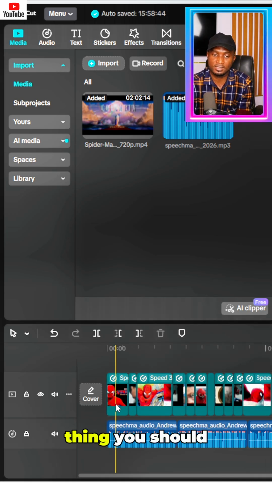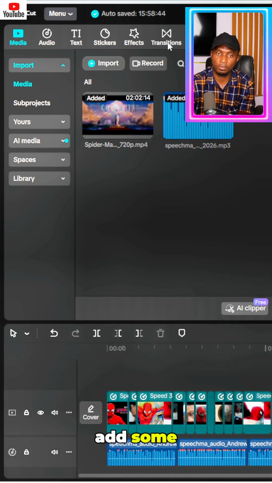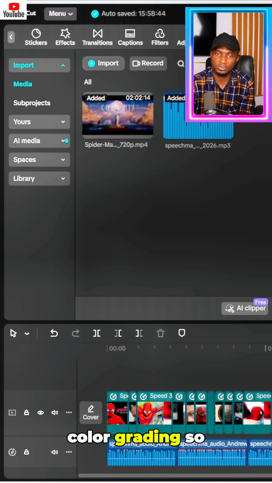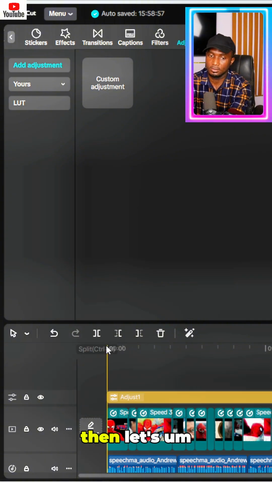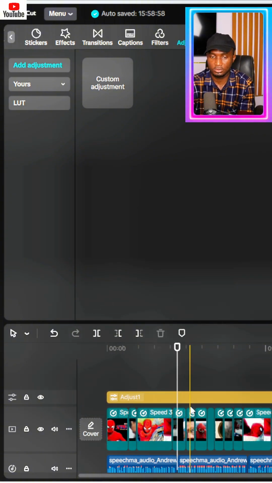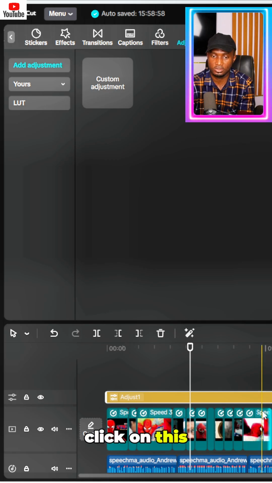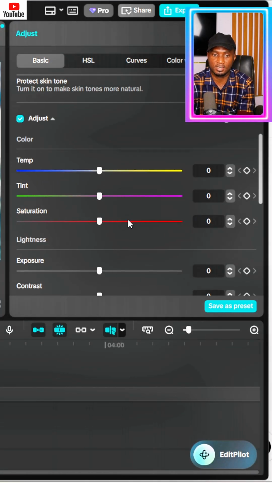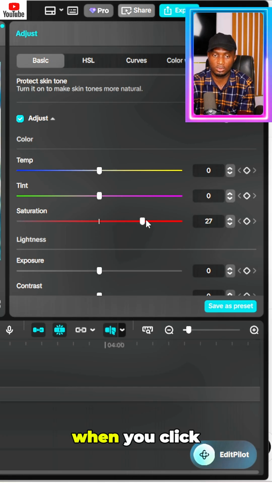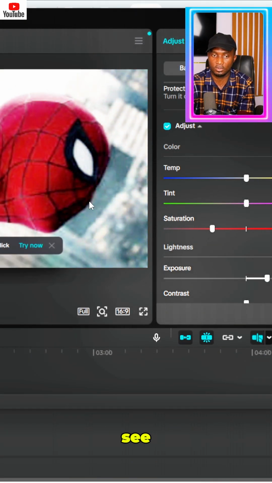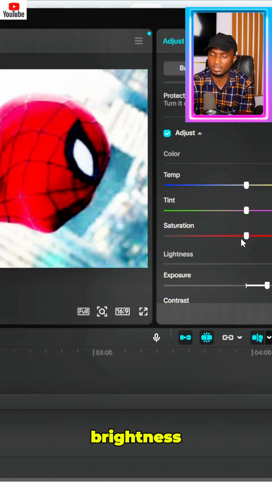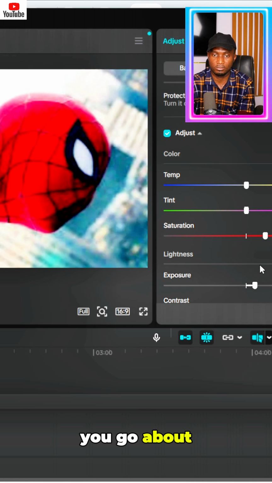Now, the next thing you should do is add some color grading. So click on adjustment, add a layer here. Then let's pick some color corrections here. Click on this, drag this here. Right here, we have to adjust. When you click on this, you can adjust the brightness. Let me show you. As I'm adjusting the saturation and the brightness, can you see? This is how you go about doing that.